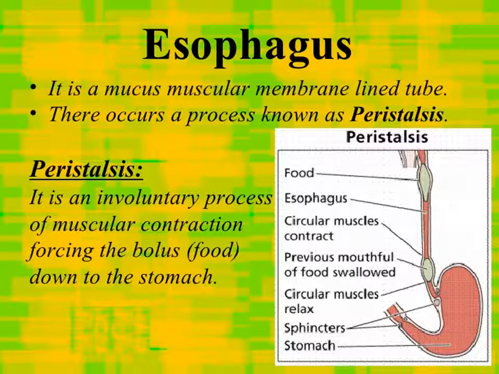Esophagus. It is a mucous muscular membrane lined tube. There occurs a process known as peristalsis. Peristalsis means it is an involuntary process of muscular contraction forcing the bolus of food down to the stomach. See the diagram of peristalsis.